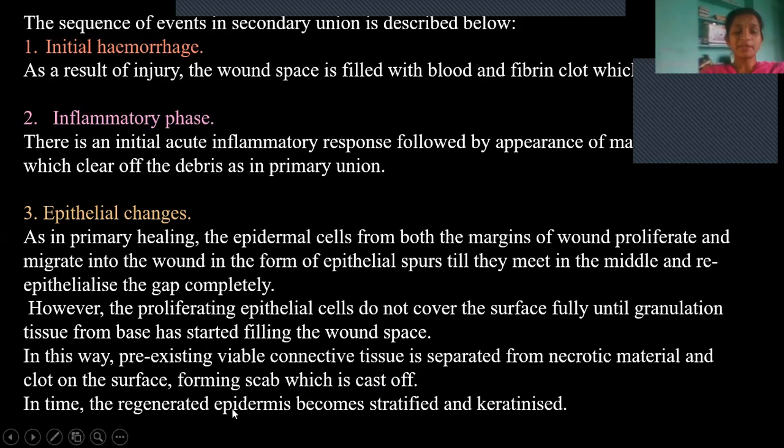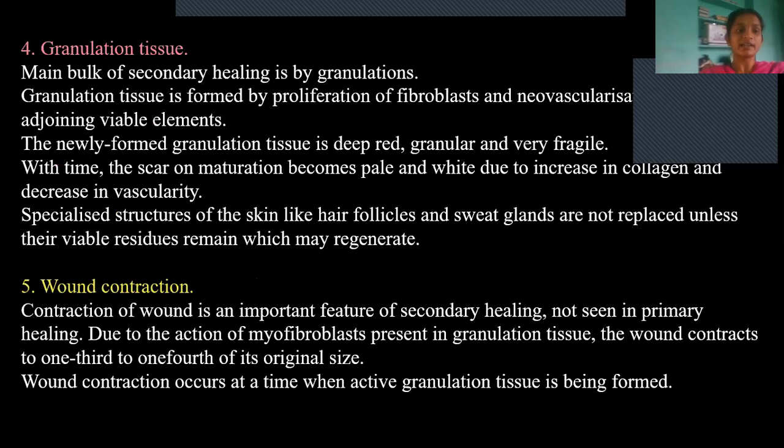Whatever regenerated epidermis there is becomes stratified and keratinized. That means it becomes too hard. And then granulation tissue: there will be more formation of granulation tissue as it is an open and very large wound. It is formed by proliferation of fibroblasts and neovascularization. All these together form granulation tissue. The new granulation tissue has a deep red, granular and very fragile nature.